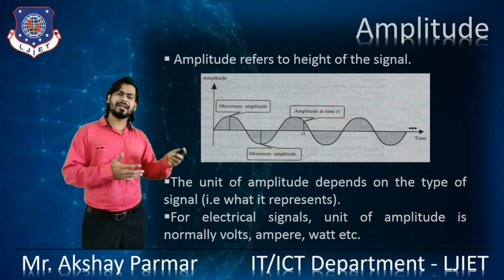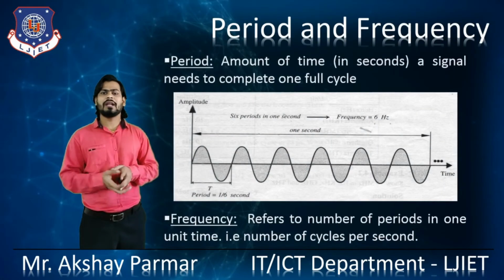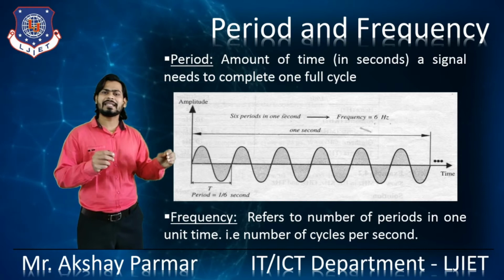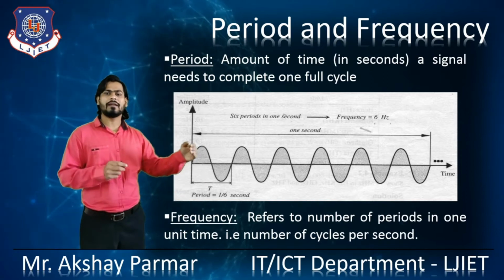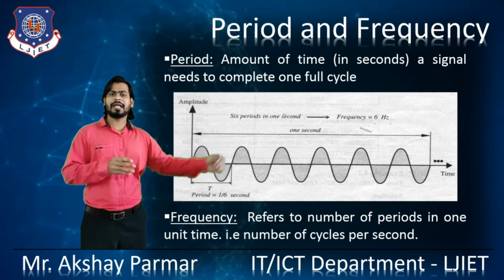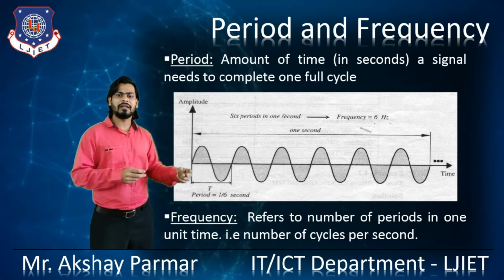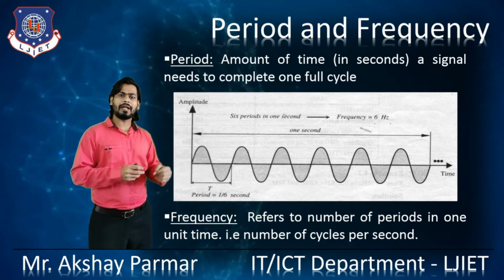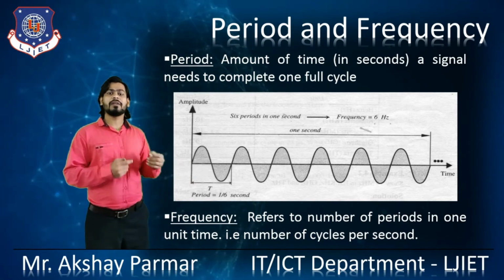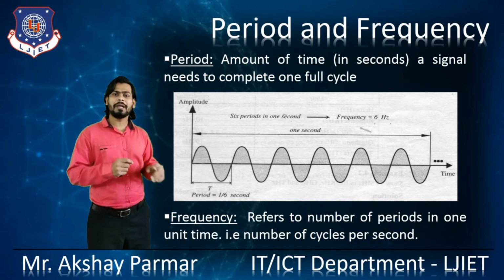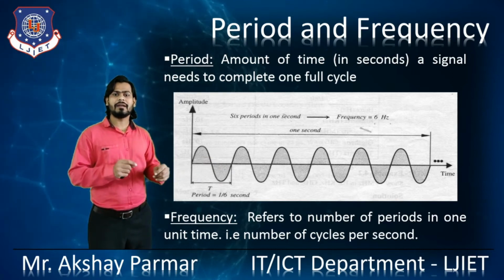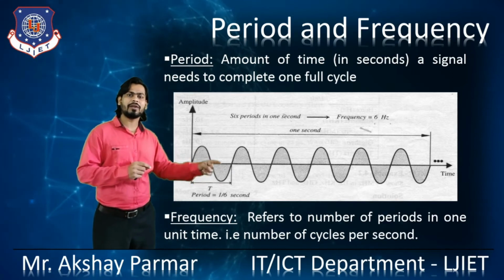Let's move forward to the period and the frequency. What do you mean by the term period and what do you mean by the term frequency? The period is the amount of time a signal needs to complete one full cycle, whereas frequency refers to the number of periods in one unit of time. As you can observe in this figure, the amount of time a signal needs to complete one full cycle is called the period. The time taken for completing one full cycle is called the period.